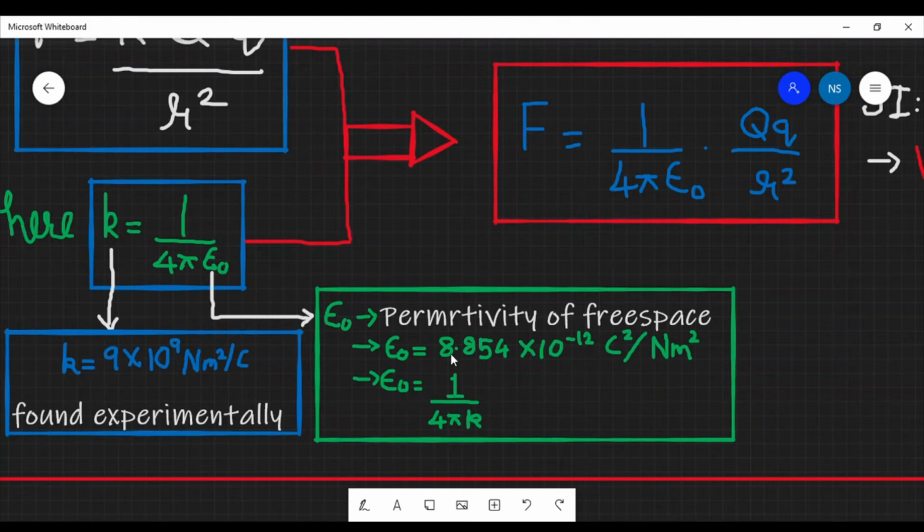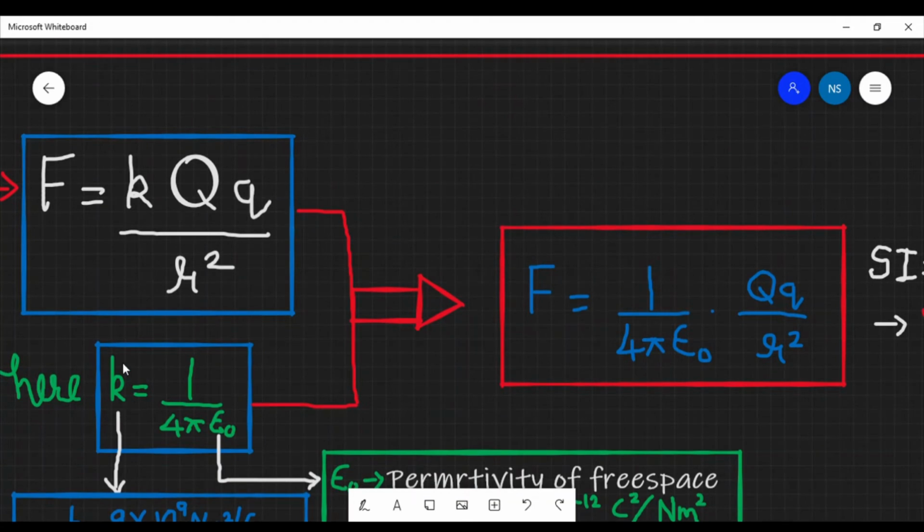We get this by substituting, that is epsilon 0 is equal to 1 by 4 pi k. Putting k as 9 into 10 to power 9 Newton meter square per coulomb, we get epsilon 0 equal to 8.854 into 10 to power minus 12 coulomb square per Newton meter square.